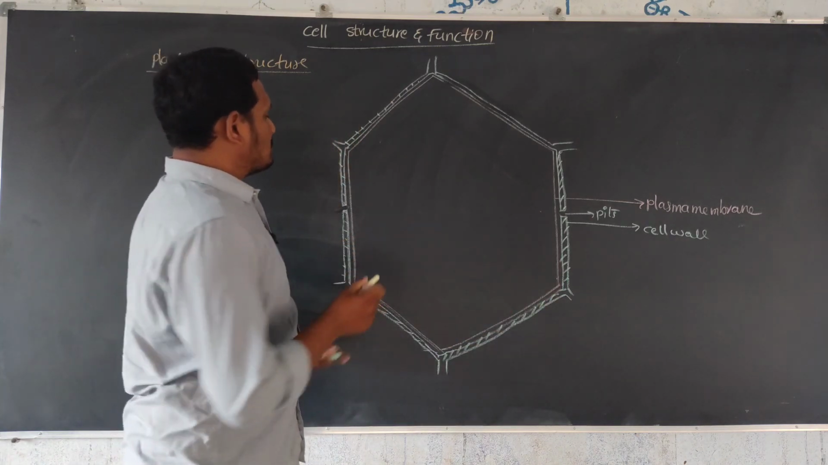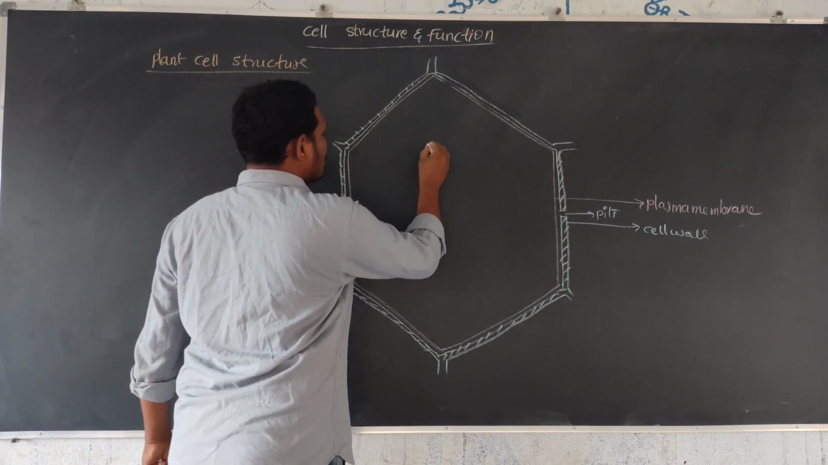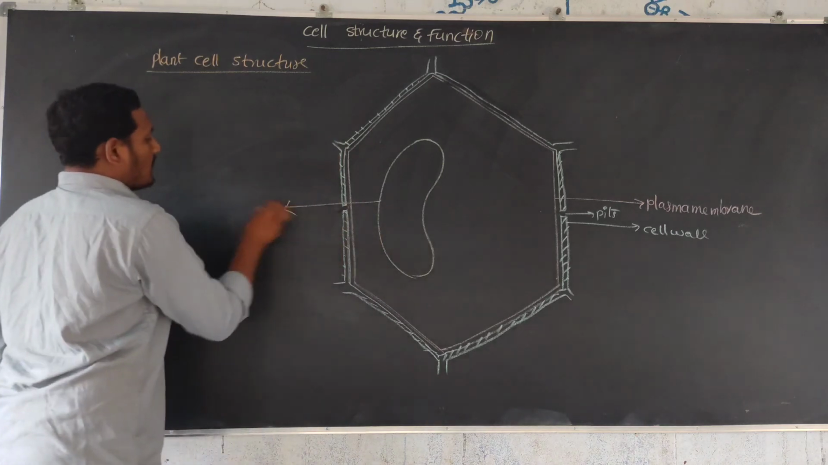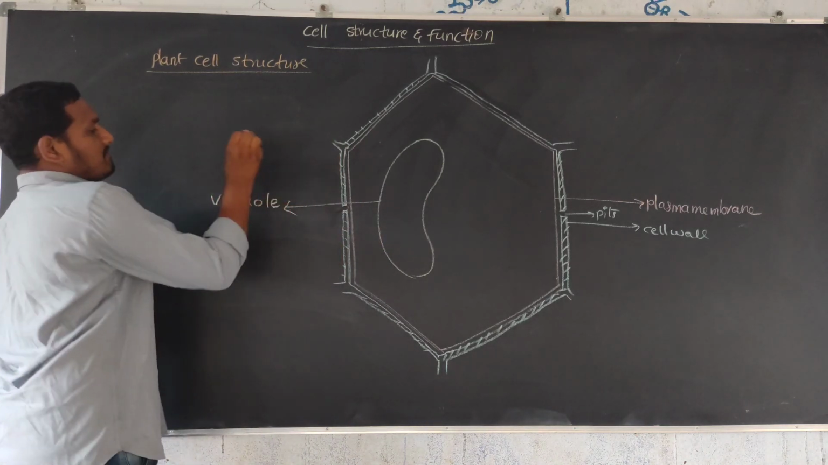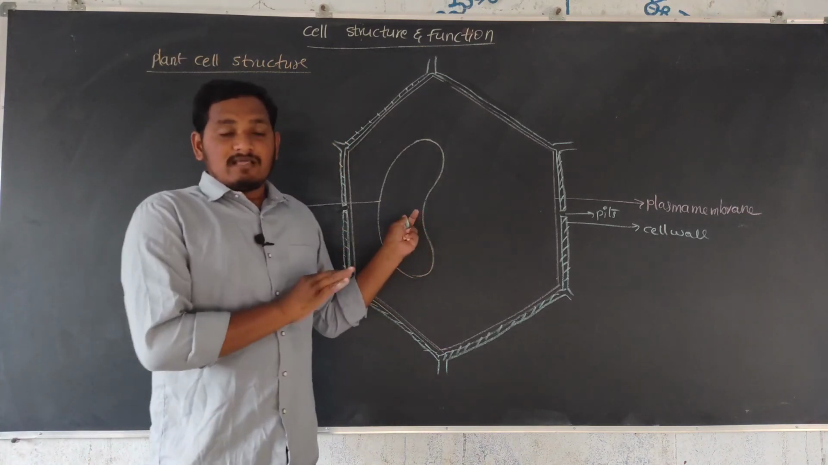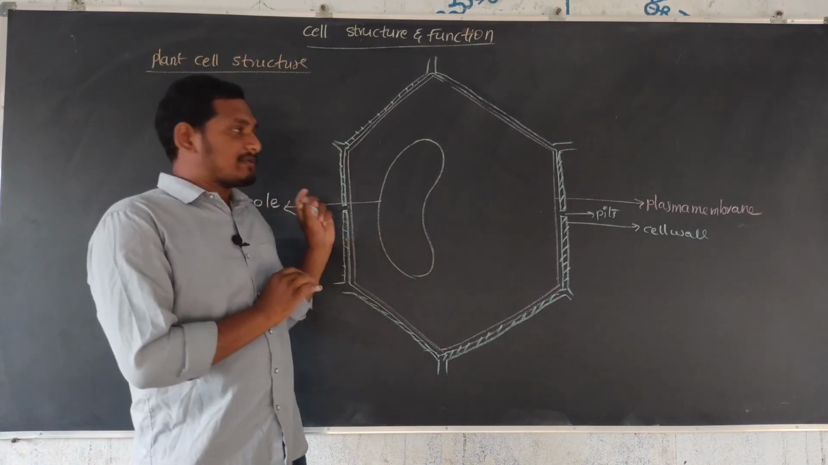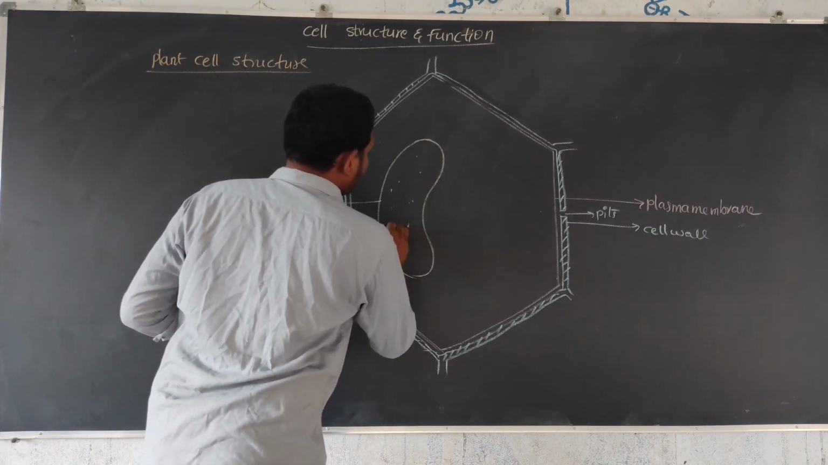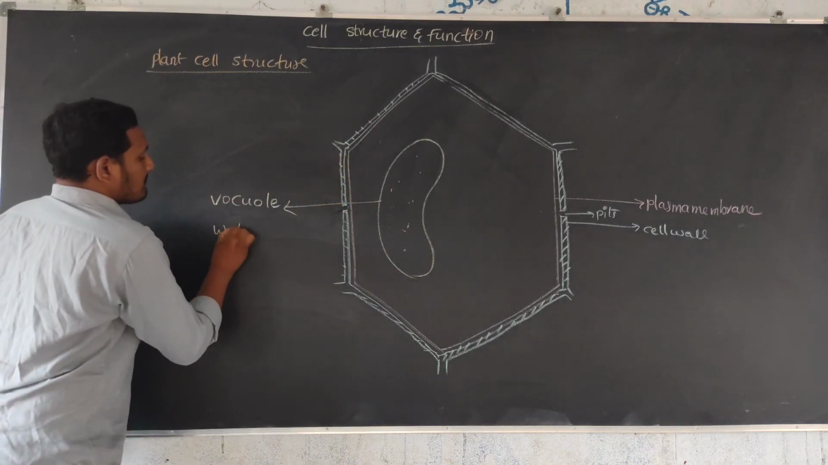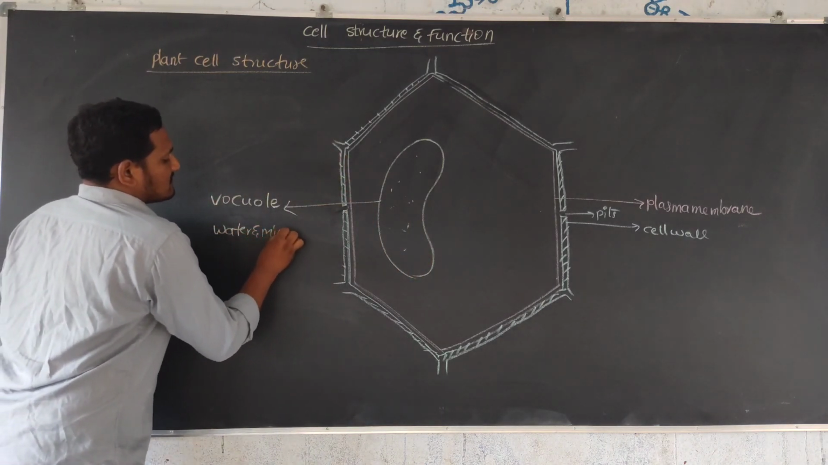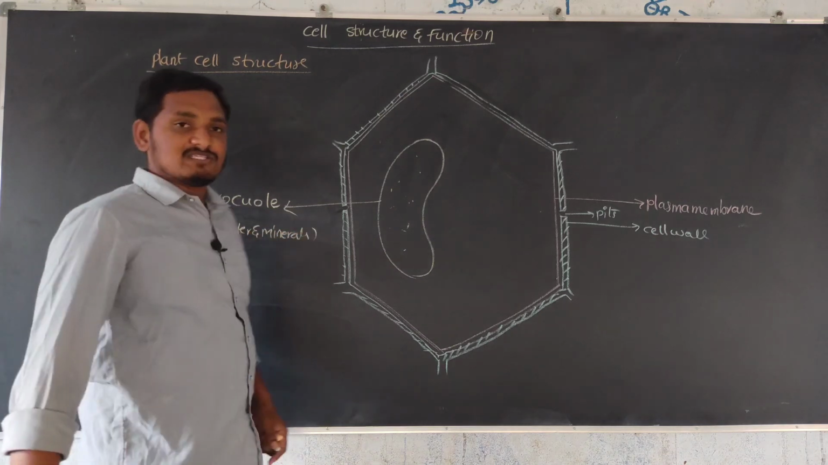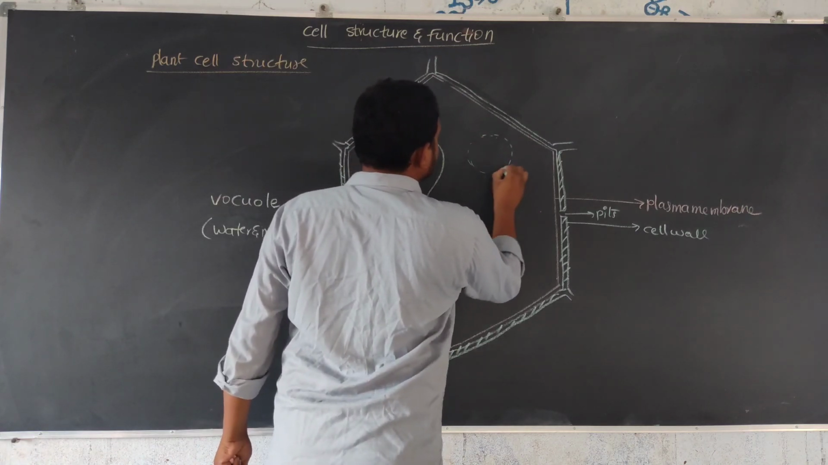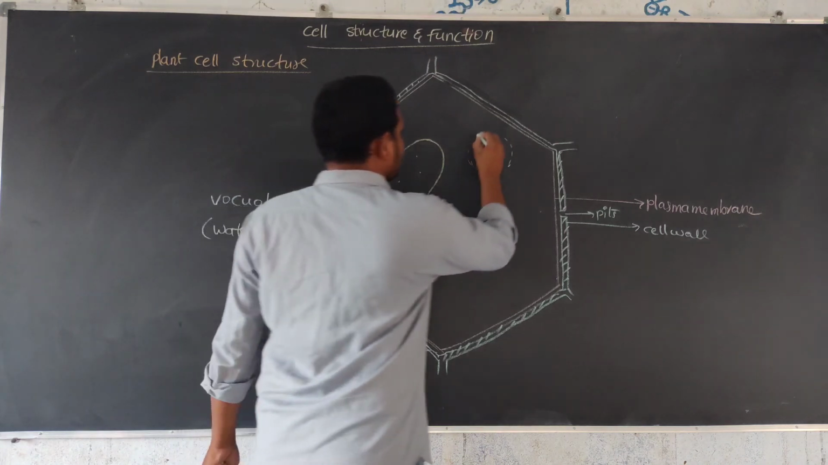Inside the plant cell, the main large portion is occupied by a big vacuole. This is the vacuole. The large portion inside the cell is mainly occupied by the vacuole, and this vacuole mainly consists of water and minerals. Water and minerals are present in this vacuole. The nucleus is arranged at the peripheral region.